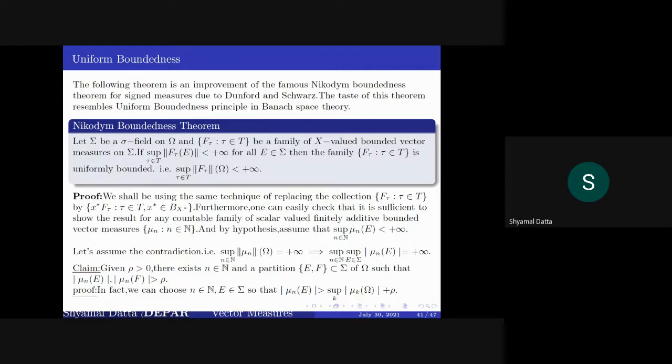I don't know how these are related, but this says that if you take a family of bounded vector measures, and the supremum is pointwise bounded, that is, for any fixed E it is bounded, then this implies that the family of bounded vector measures is uniformly bounded. This proof is also very non-trivial, so I will skip it.